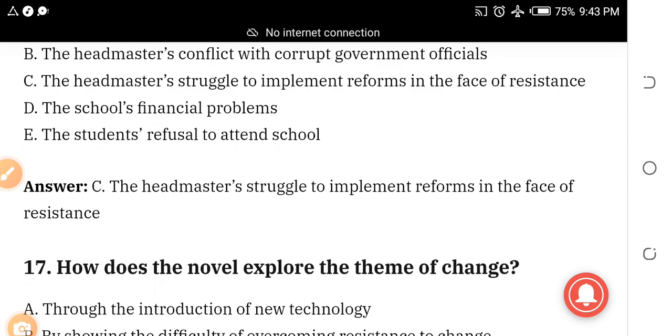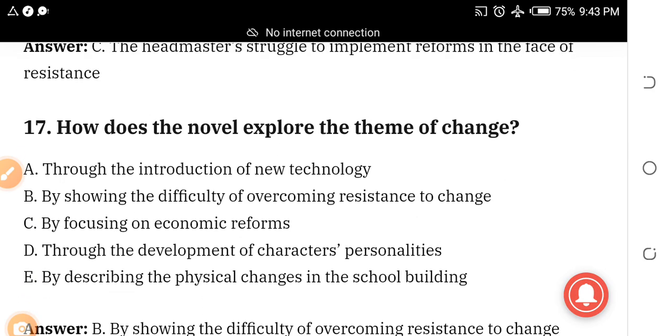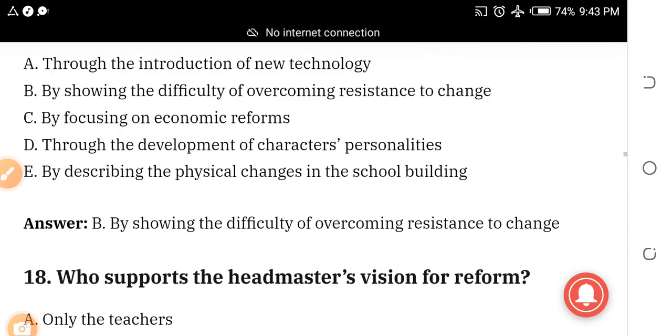Number 17. How does the novel explore the theme of change? A. Through the introduction of new technology. B. By showing the difficulty of overcoming resistance to change. C. By focusing on economic reforms. D. Through the development of characters' personalities. E. By describing the physical changes in the school building. The answer is B. By showing the difficulty in overcoming resistance to change.